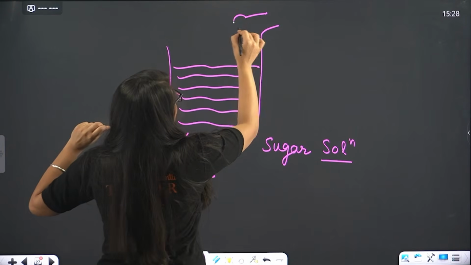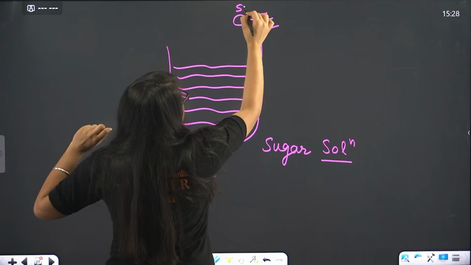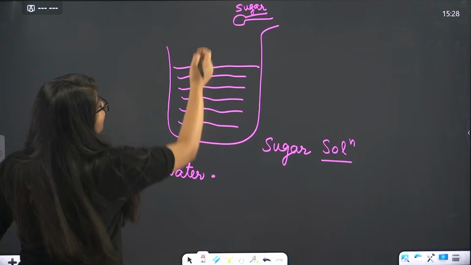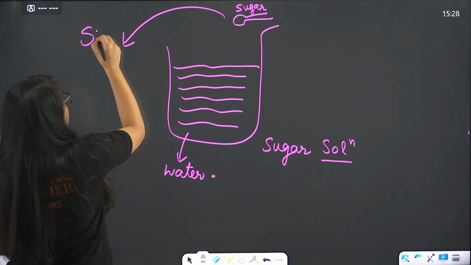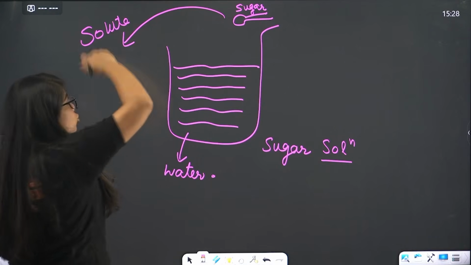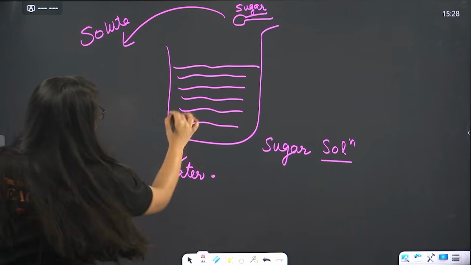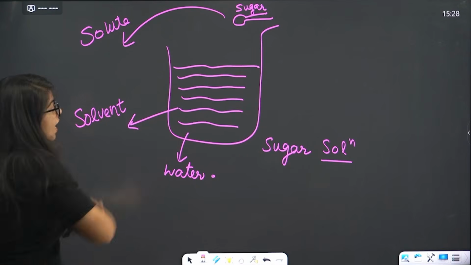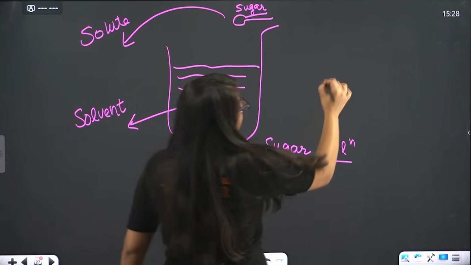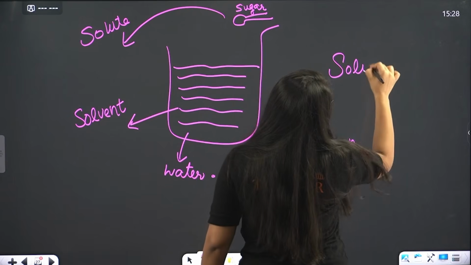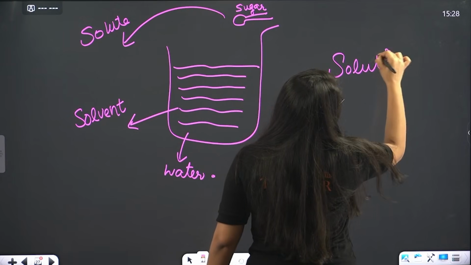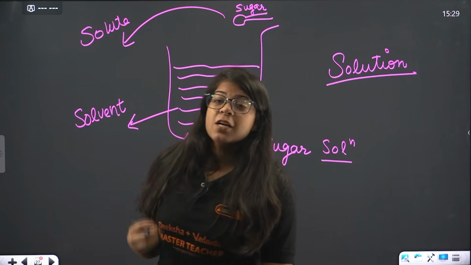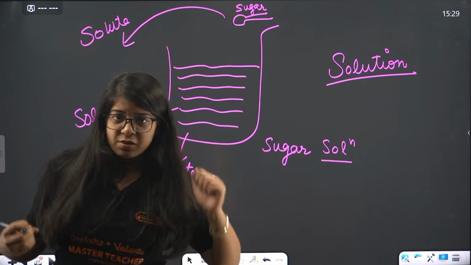This sugar, which is less in quantity, is called the solute, and the water, which is so much in quantity, is called the solvent. Together this whole thing is called a solution. So we typically call it a sugar solution or salt solution. So this is the basics of a solution.